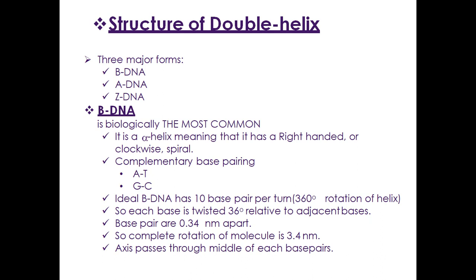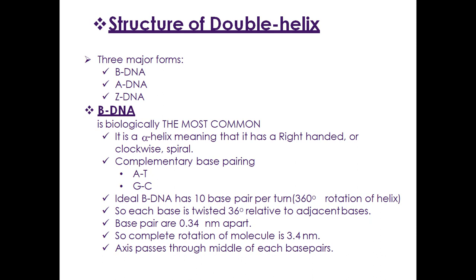Now, structure of the double helix. The three major forms are B-DNA, A-DNA and Z-DNA. The B-DNA is biologically the most common. It is an alpha helix, meaning that it has a right-handed or clockwise spiral. Complementary base pairs, which is A to T, G to C. Ideal B-DNA has 10 base pairs per turn.